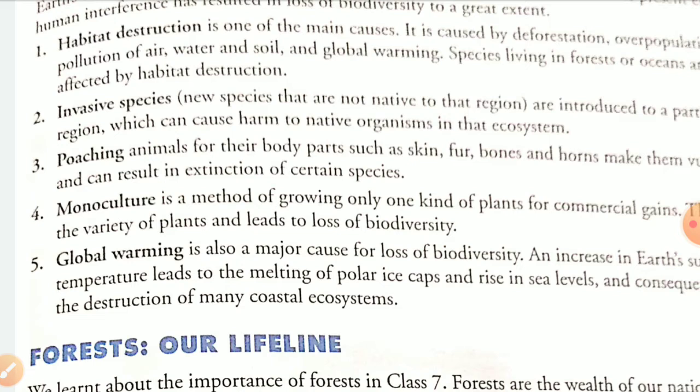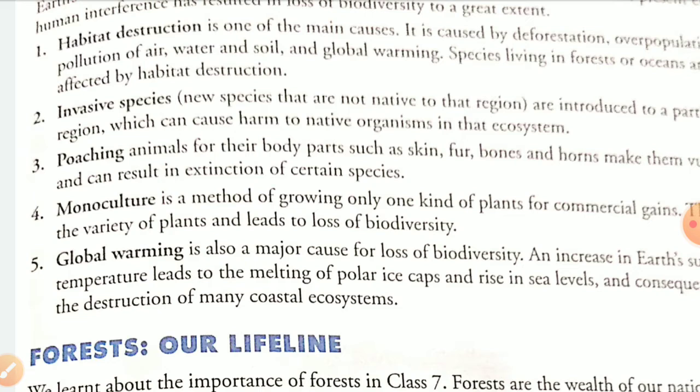If you see that nowadays deforestation means cutting of plants and trees, overpopulation, pollution of air, water and soil, as well as global warming. Due to all these factors, the species living in plants, in forest, in oceans are affected by this destruction. There we can say that we are destroying their homes, isn't it?